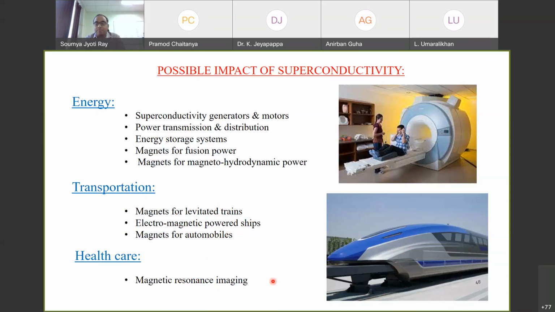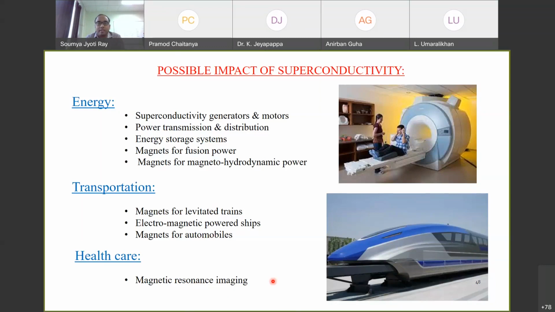Now, there was a lot of hype that superconductivity would completely replace power transmission, the way conduction happens in our electric lines, because it can carry current when there is no resistance. That will only be possible when we have a room temperature superconductor. Unfortunately, that has not been realized yet. Hopefully someday in the future we can have a room temperature superconductor, and most likely that will revolutionize this industry completely.